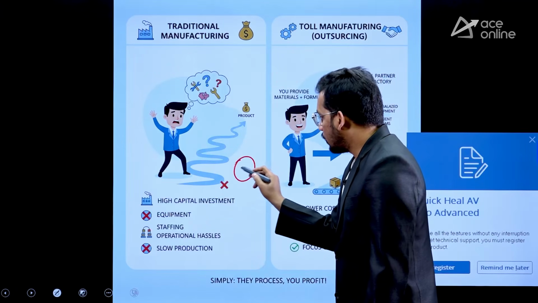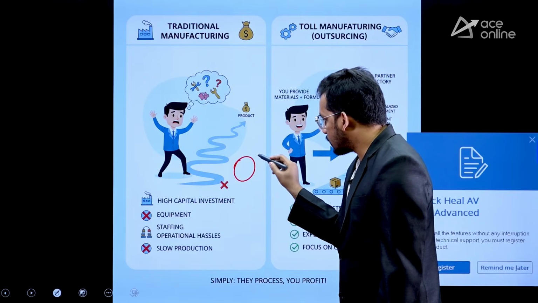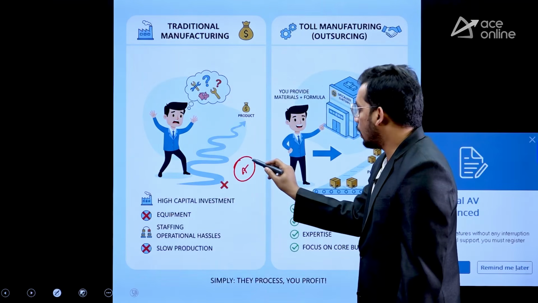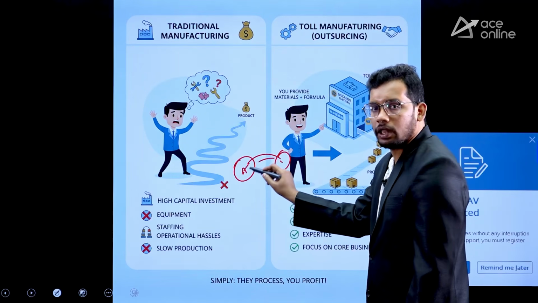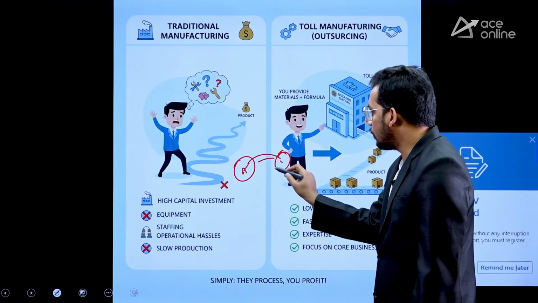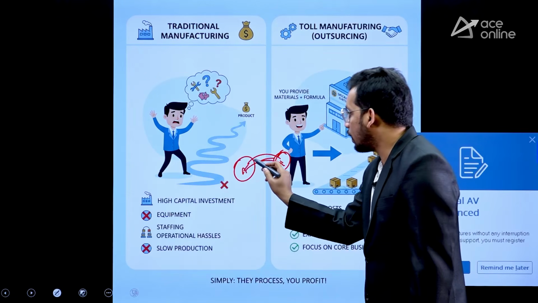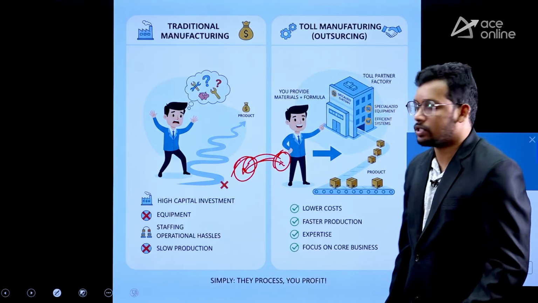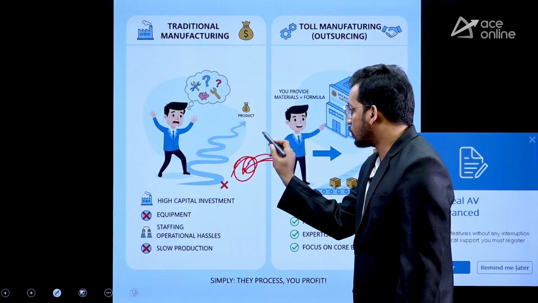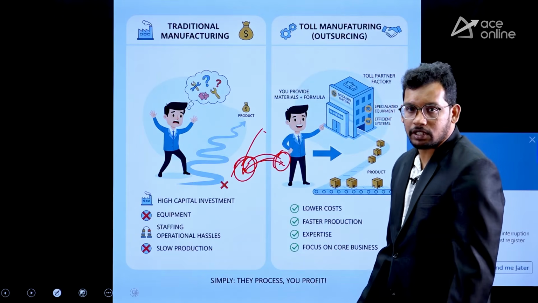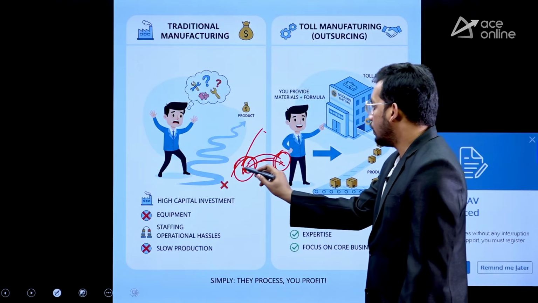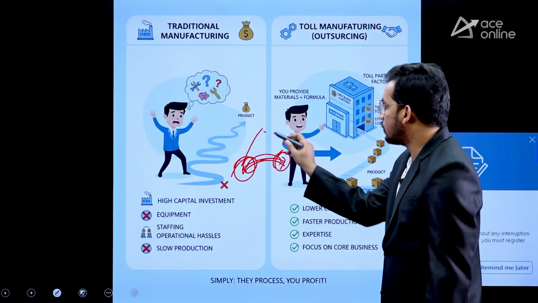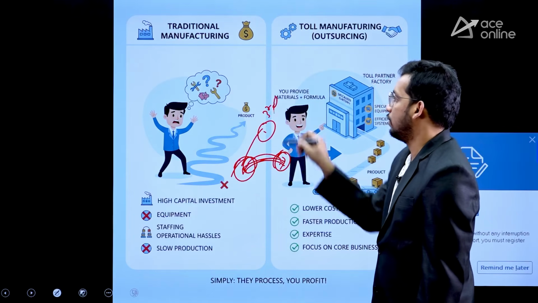That means, let's say there is a company A and they need to procure all the raw materials, labor, everything from outside sources, and then they need to directly produce the goods. But in toll manufacturing, this industry A, which is producing goods, rather than directly procuring all this, does this through a third party.